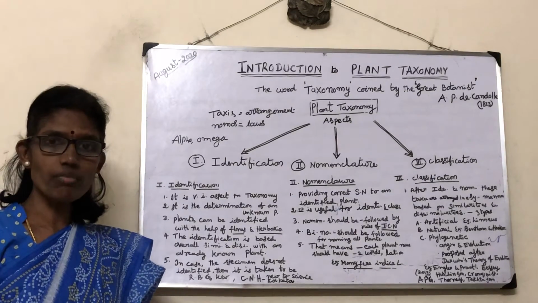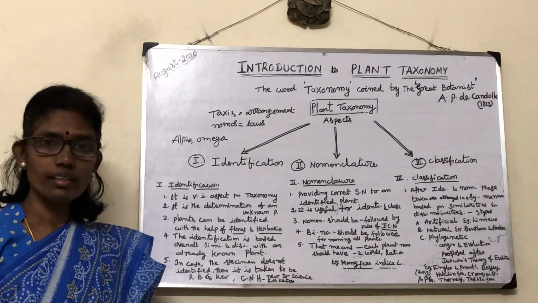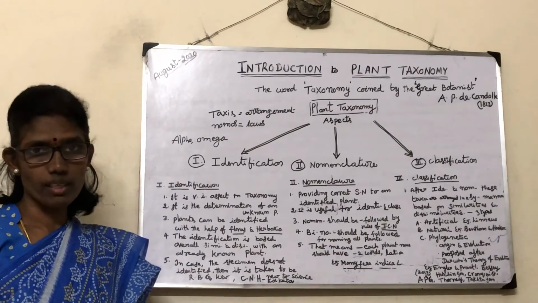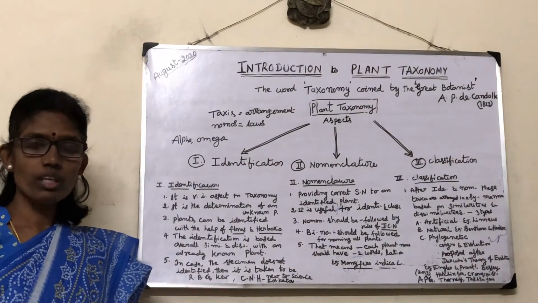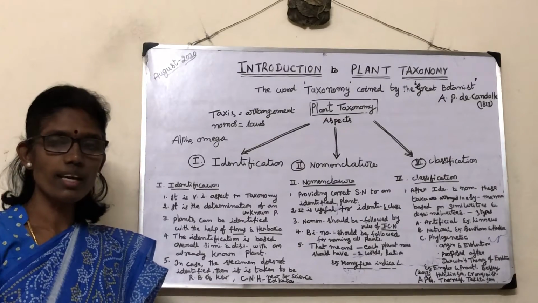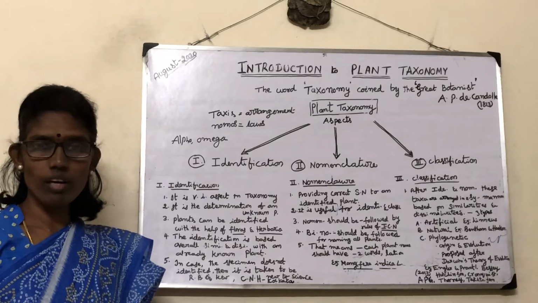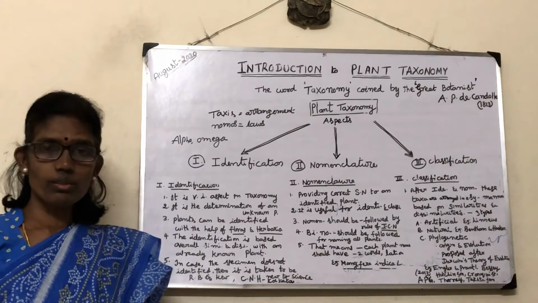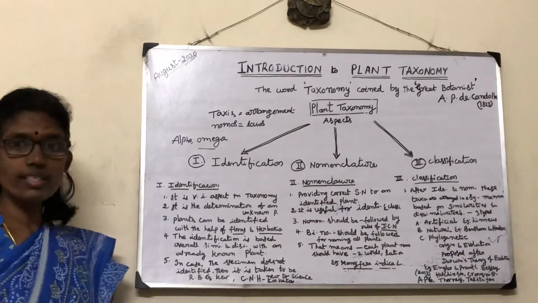If the classification is based on only morphological characters, then it is called alpha taxonomy. The second one is omega taxonomy. If the classification is based on cytology, histology and embryology, in addition to morphological characters, then this classification is otherwise called biosystematics.